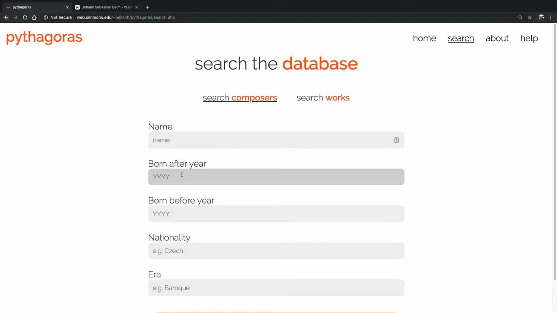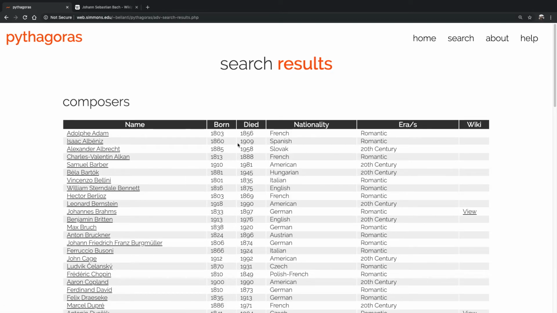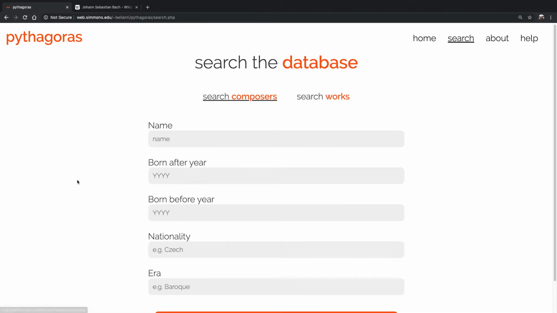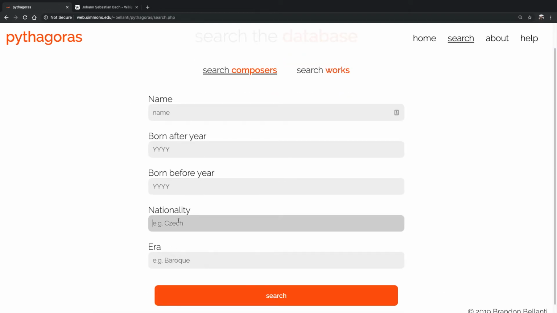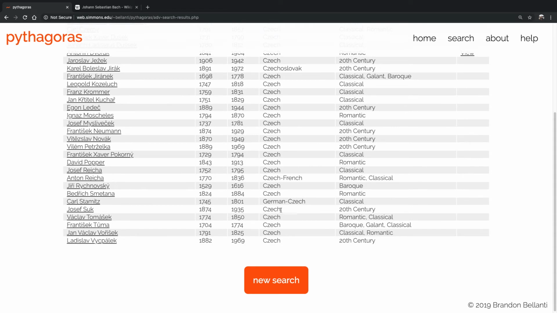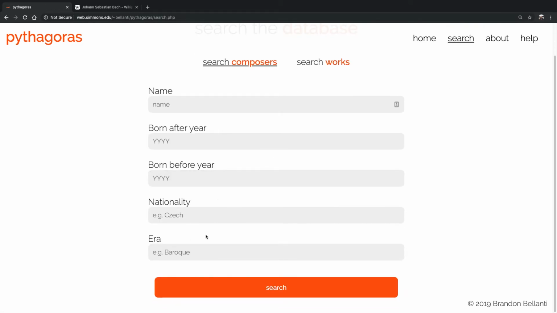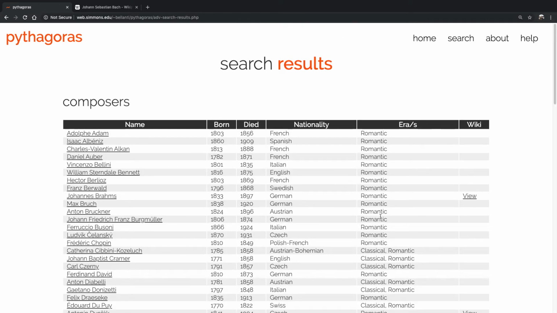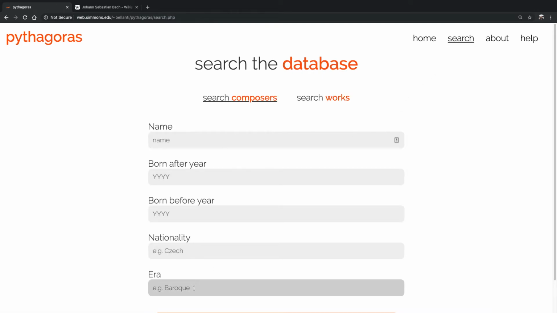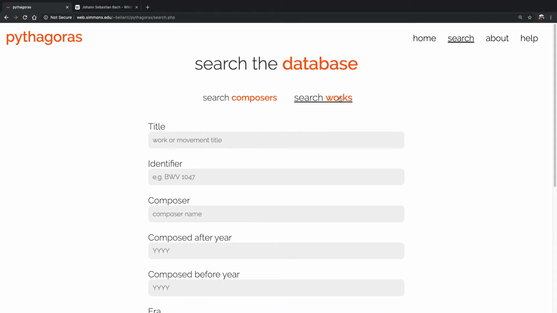So you can search by year, so composers born after 1800, or by nationality, so composers who are Czech, and it will return all of the Czech composers in the database, or composers who are associated with the Romantic era. Currently, I can't search for multiple eras, but I will do that in the future. It'll just be a simple split on a comma and then be able to search multiple eras. Then you can search for works.